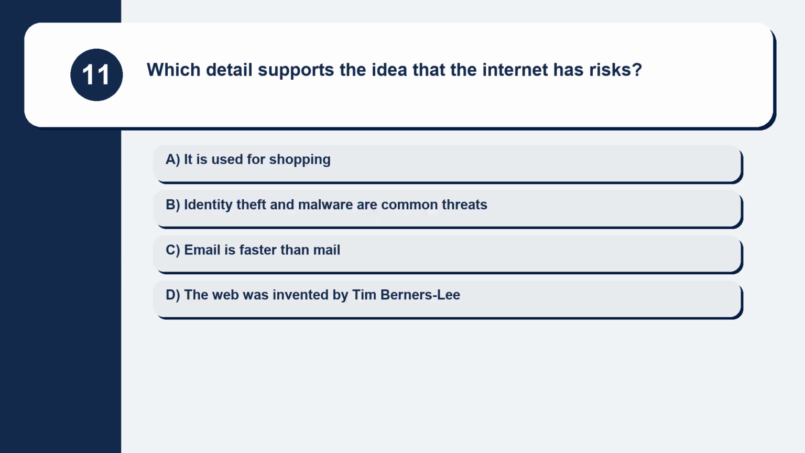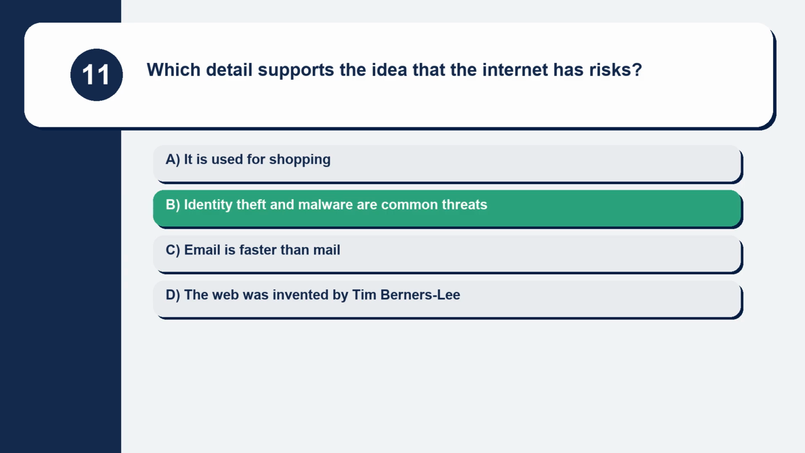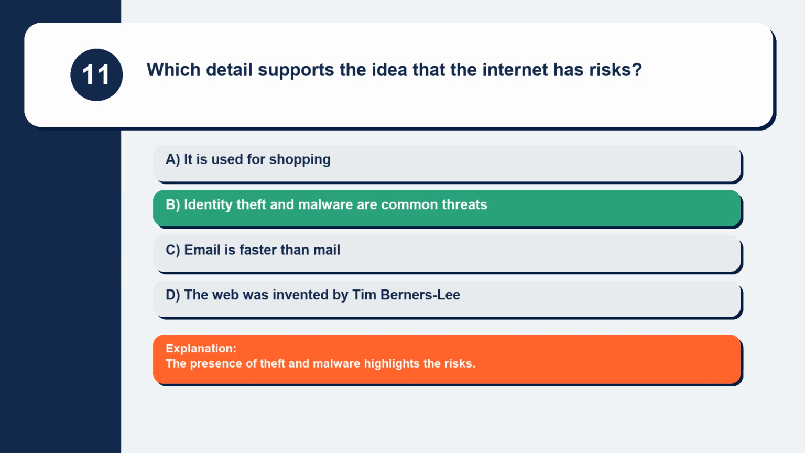Question 11. Which detail supports the idea that the Internet has risks? It is used for shopping. Identity theft and malware are common threats. Email is faster than mail. The web was invented by Tim Berners-Lee. The presence of theft and malware highlights the risks.